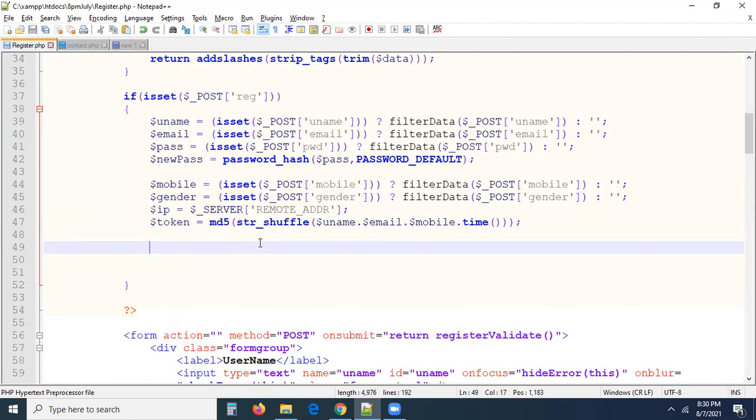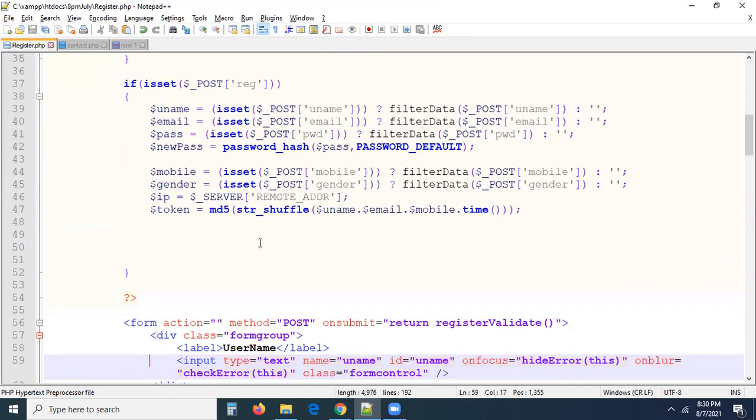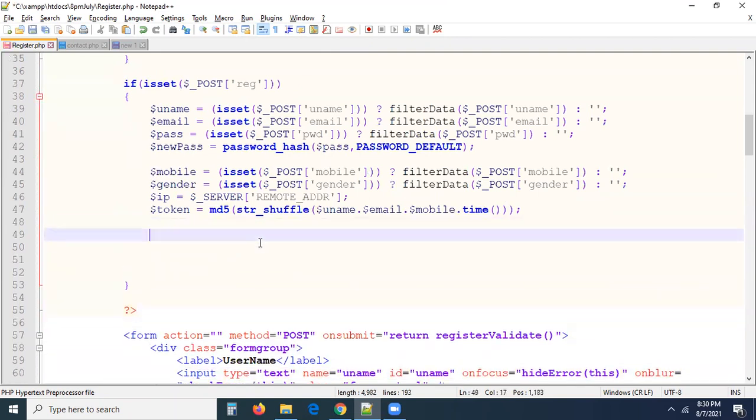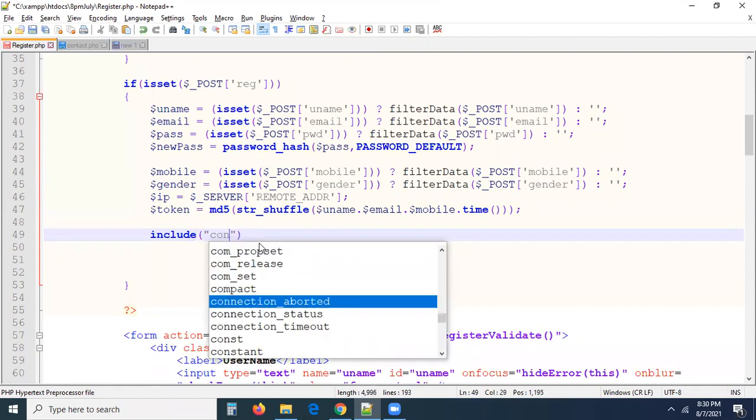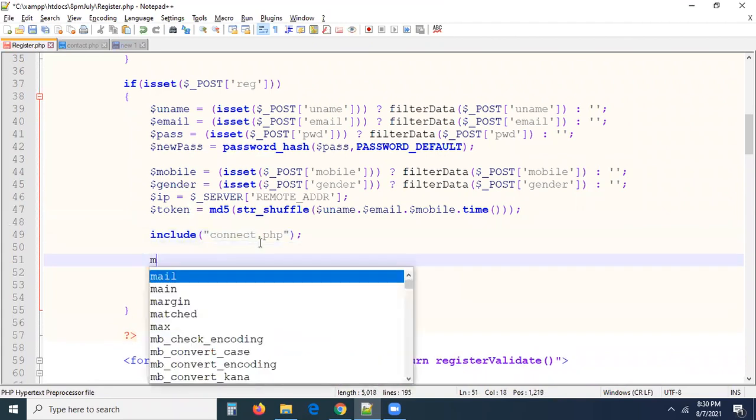So now we need to include the database connection, right? Let me include it. Some people always include the database connection on the top of the page, but it is not required right now. Once you include the database connection here, no worries about it. The sixth step I'm including: include connect.php, connection made. Now insert MySQL query.